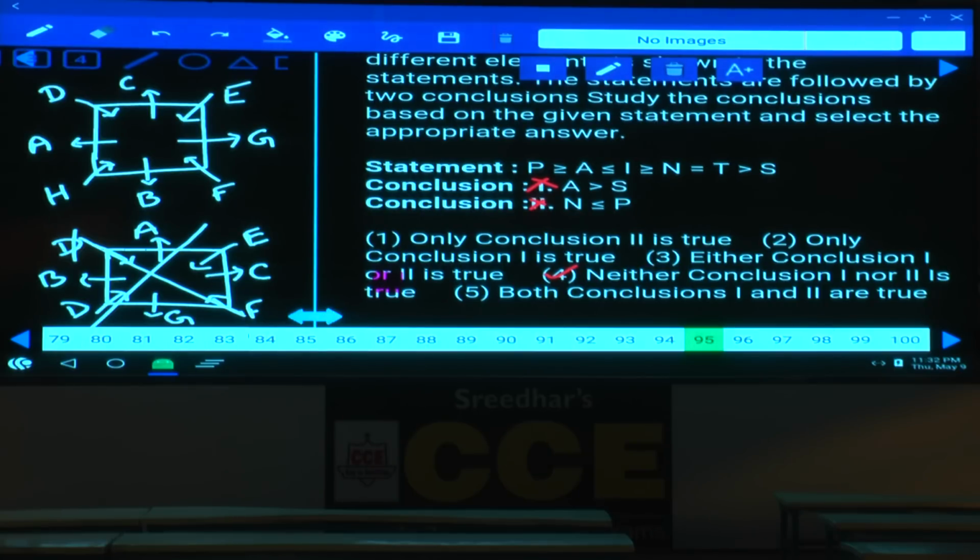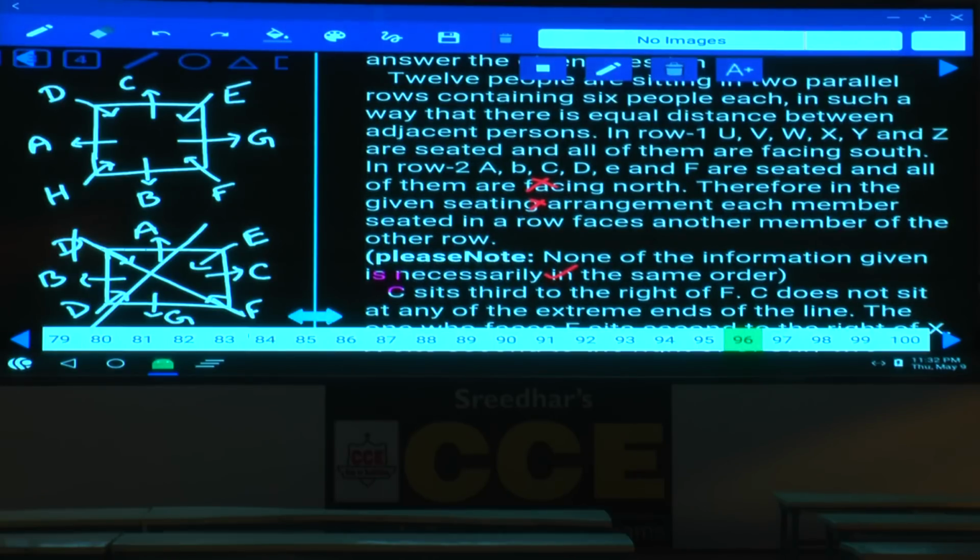Hence, how many questions have we done? 5 questions within just 1 minute, isn't it? Hence, the first priority should always be for this. Then now see here. Now we are left with only 2 more minutes. Between these two, 96 to 100 or 88 to 90, which is easier here?